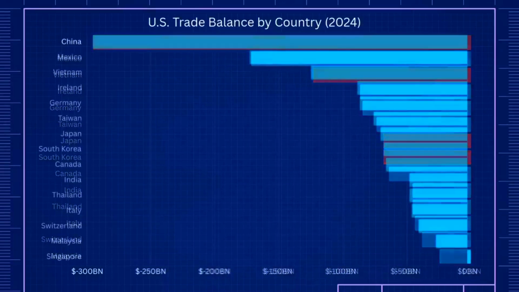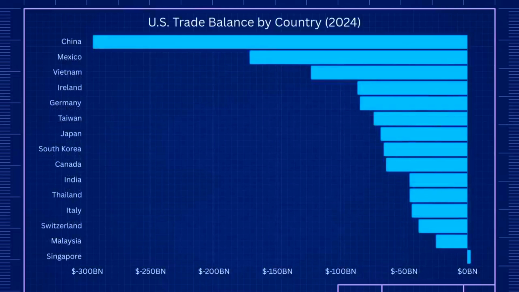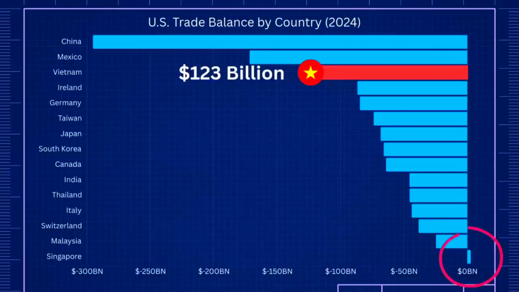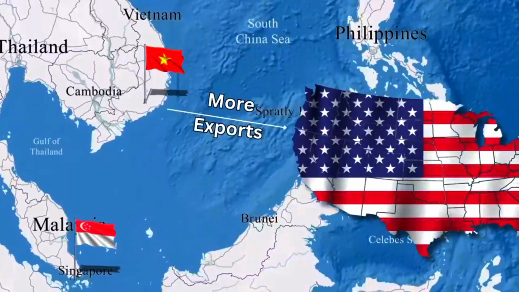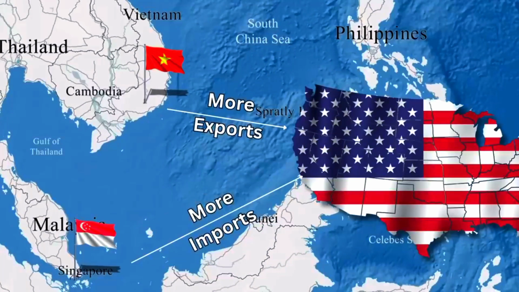If we were to add Singapore in this graph, we get to see that Singapore doesn't actually have a surplus against the US. In fact, it has the exact opposite. Here, you can see that countries like Vietnam have a trade surplus against the US at a tune of over $123 billion. But as you can see, Singapore doesn't actually have a trade surplus with the United States. They have a deficit of over $2.8 billion. What this all means is that unlike Vietnam, which sells more to the US than it buys, Singapore actually buys more from the US than it sells.